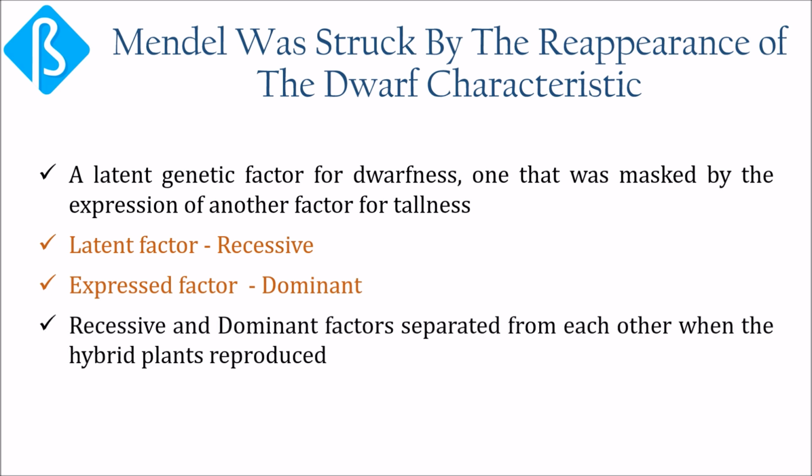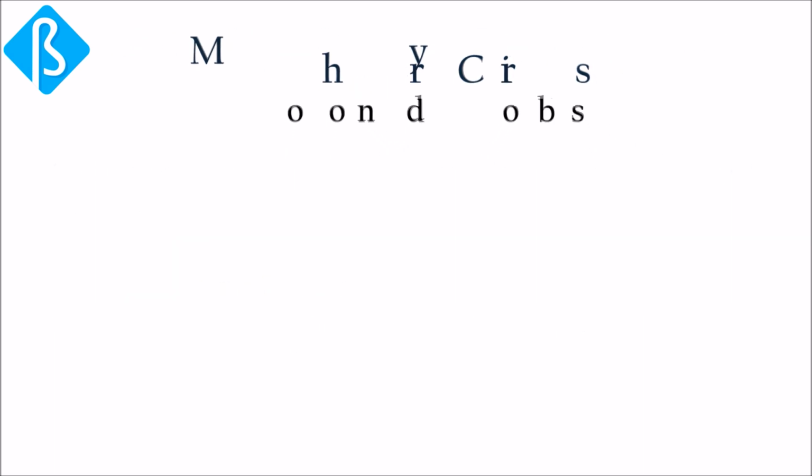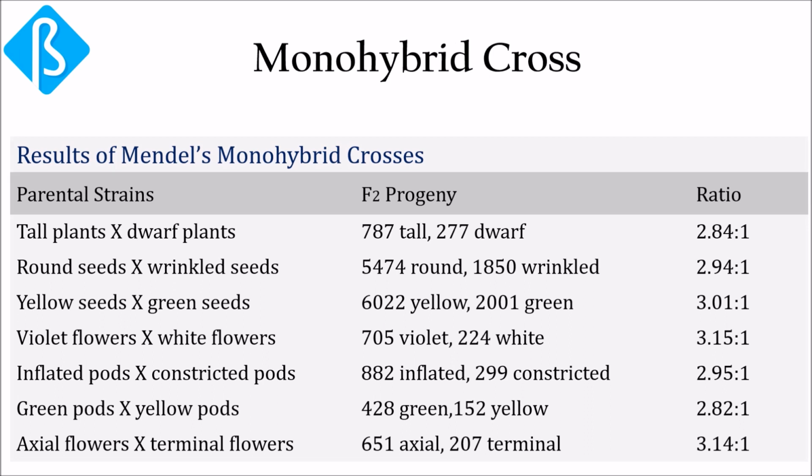He also inferred that these recessive and dominant factors separated from each other when the hybrid plants reproduced. This enabled him to explain the reappearance of the dwarf characteristics in the next generation. Mendel also performed similar experiments to study the inheritance of all the other 6 traits, that was seed textures, seed colors, pod shapes, pod colors, flower colors and flower positions. In each experiment of monohybrid cross, he found that these progenies constantly appeared in a ratio of 3:1.